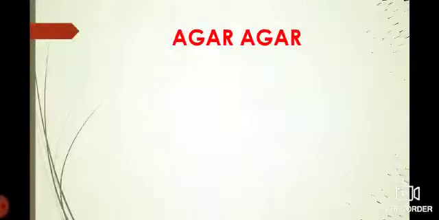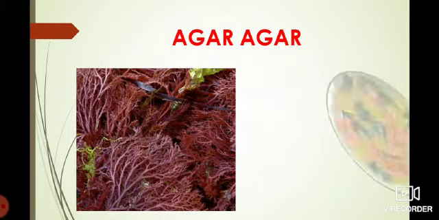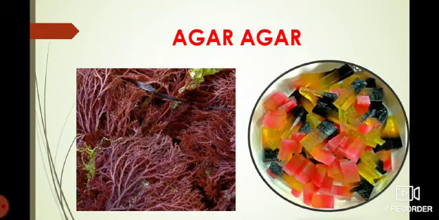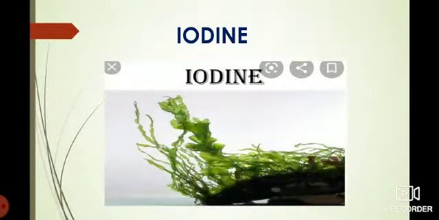And the third one, agar-agar. It is extracted from some red algae, namely Gelidium, and it is used to prepare growth medium in laboratories. And iodine. Iodine is obtained from brown algae like Laminaria.